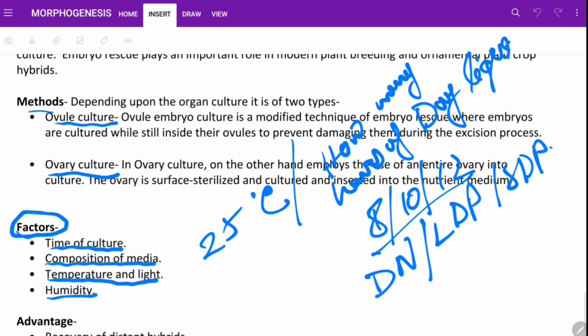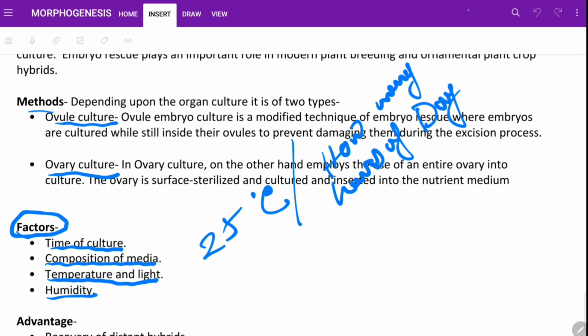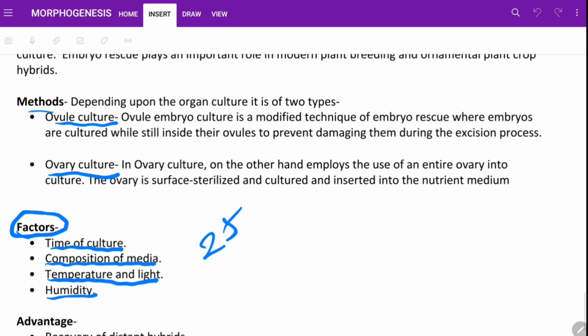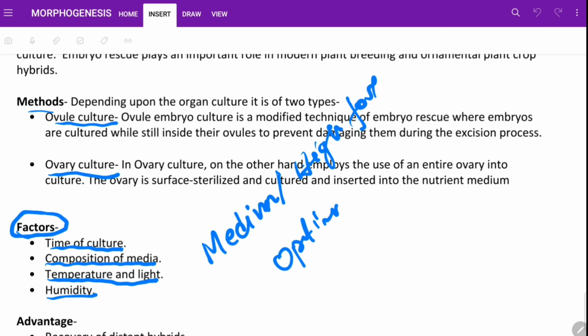Okay, and temperature, humidity. Temperature should be maintained like low to medium, not very high temperature. And humidity is also like medium to high for optimal growth. So this is the basic of it.